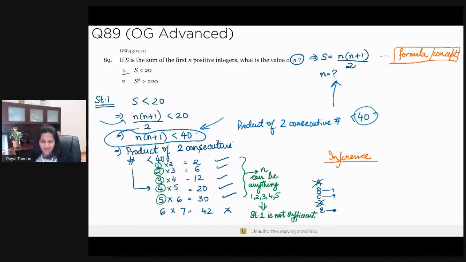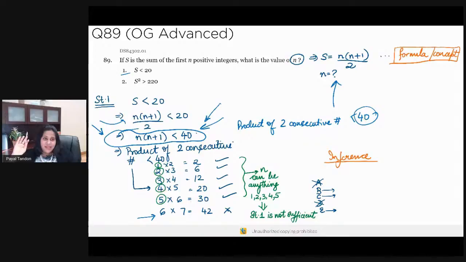In fact, if I just go by 6 into 7, it's 42. Which means 6 is not a possible value of n that meets this constraint. So I go to a lower number: 5 into 6 is 30. Absolutely, this meets it. 4 into 5 is 20. This one also meets. And all the way, 1 into 2 is equal to 2. So based on statement 1, n can be any value from 1, 2, 3, 4, or 5, which means statement 1 is not sufficient.